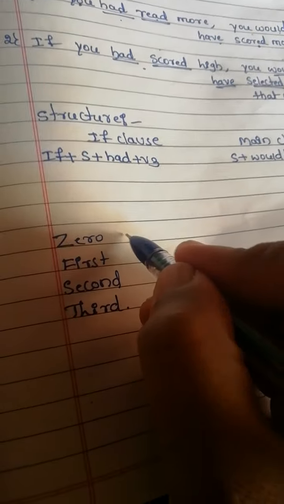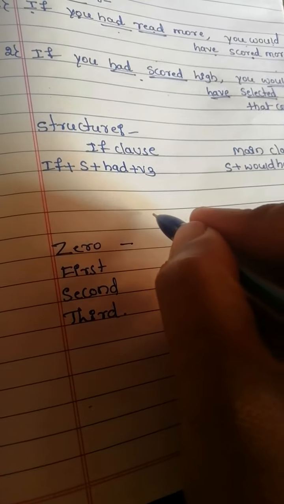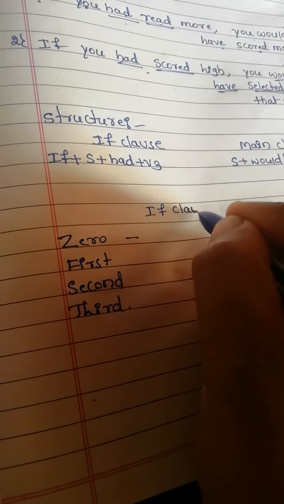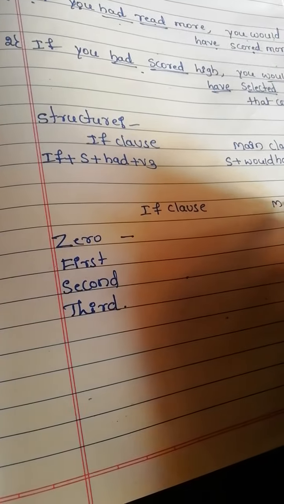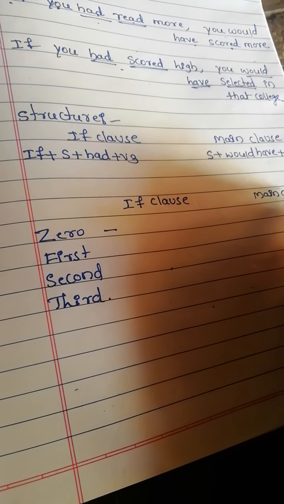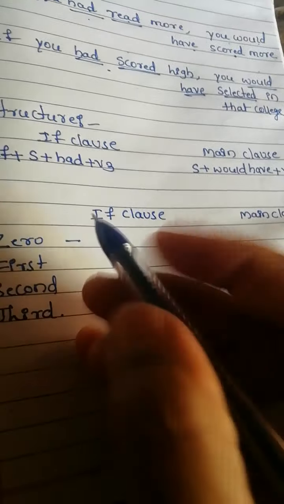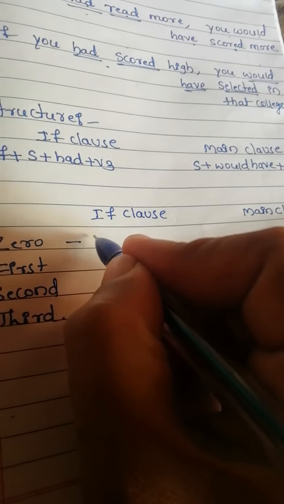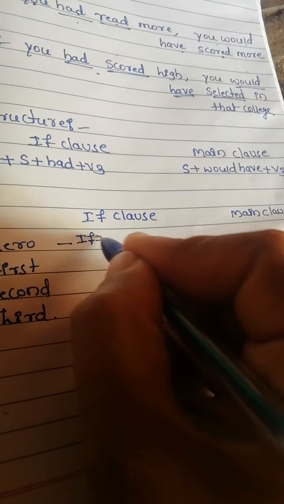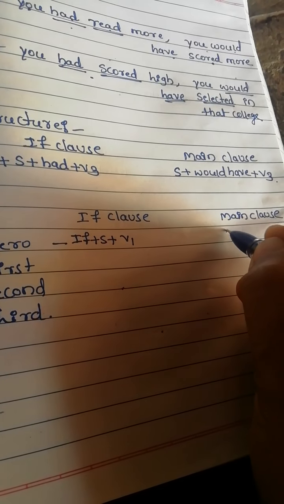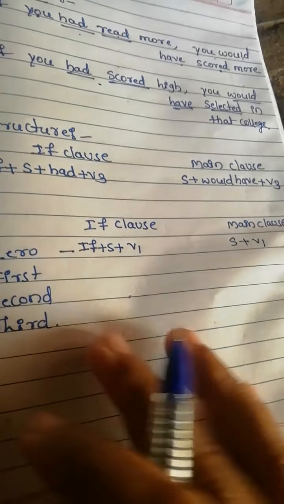In zero conditional, here is the if clause and here the main clause. In zero conditional, here if, then subject, then V1. In the main clause, subject plus V1.